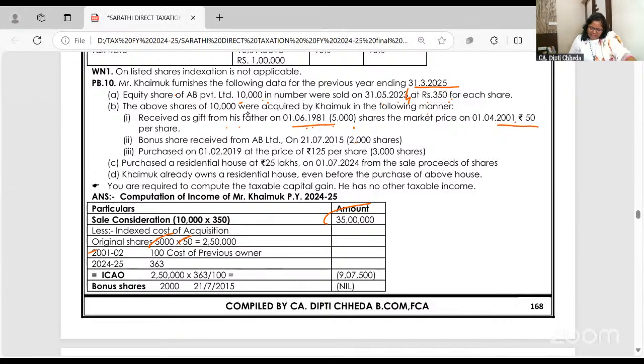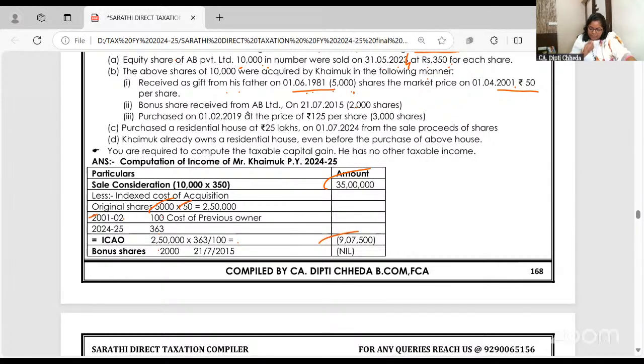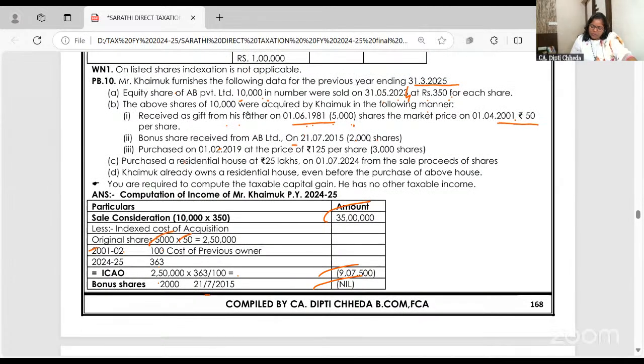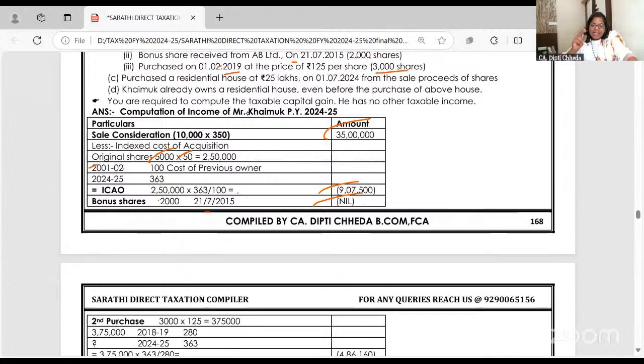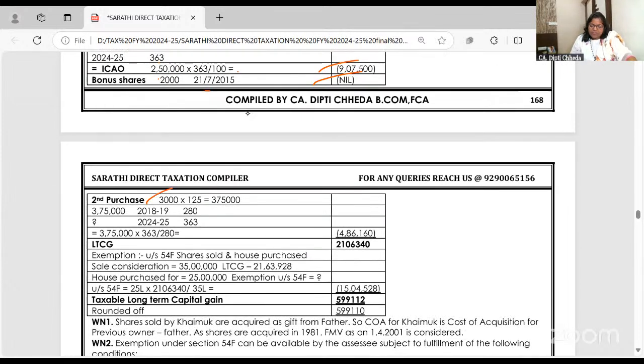For 2001 the index will start. 100 has become 363. Then 2,50,000 is how much? That will be the cost of the 5,000 shares. For the 2,000 bonus shares, the cost will be nil. 5,000 and 2,000 is over. Total 10,000 we have sold. 3,000 shares you again acquired in February 19. Don't make a silly mistake. Don't take 19 and 20. February 19 means you have to take 18 and 19. Go and check.